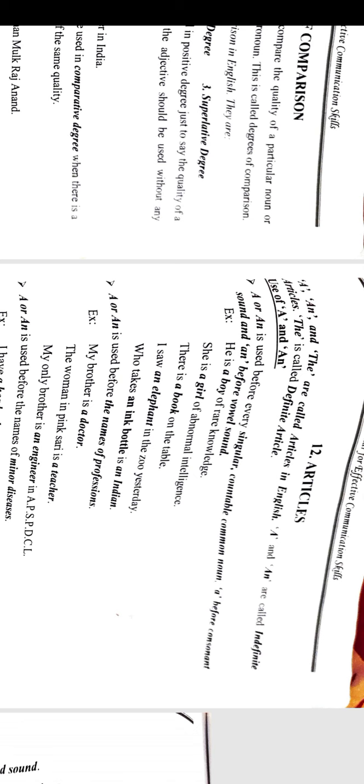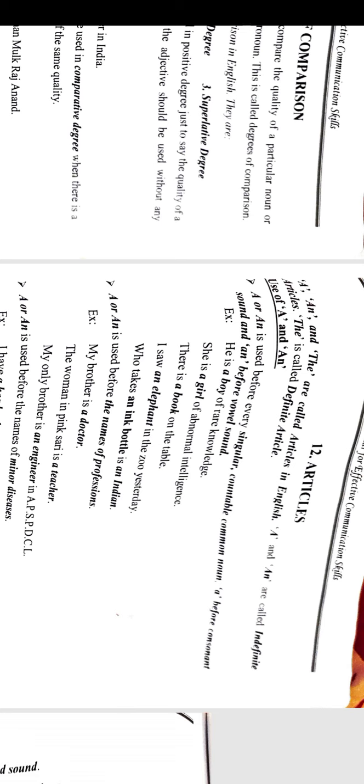Today in this video we will discuss articles. There are three articles in English: a, an, and the. A and an are called indefinite articles, and the is called the definite article. So among a, an, and the, a and an are indefinite articles and the is the definite article.